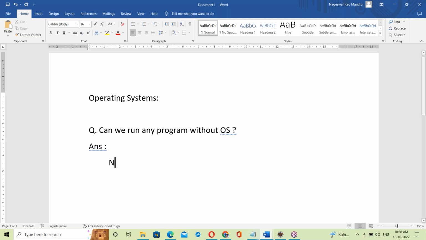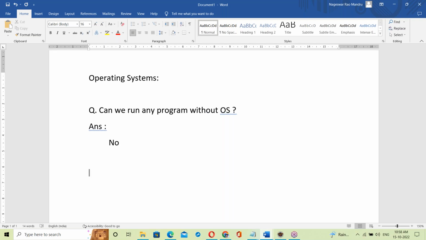The answer is no. We can't. An OS is required. No operating system, no computer. Without an OS, there is no computer. An OS is compulsory here.